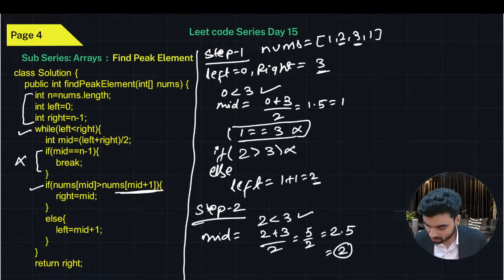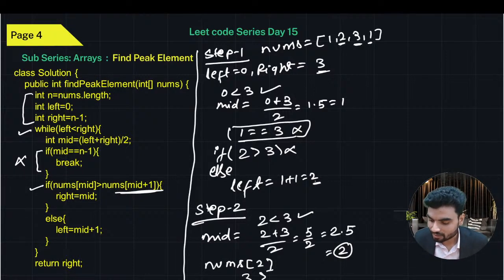that mid which is 2. So nums[2] is nums[2]. The value of nums[2] is what? At second index, which is 3. Is 3 greater than mid plus 1, which means 2 plus 1, which is 3? At third index we have 1. Is 3 greater than 1? Yes, it is, which means update the right.